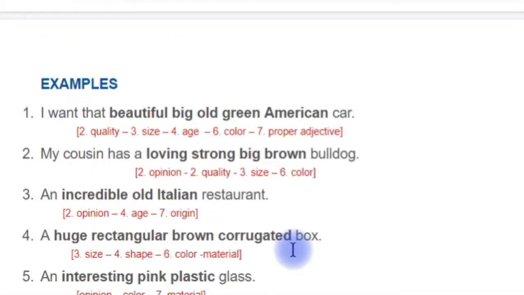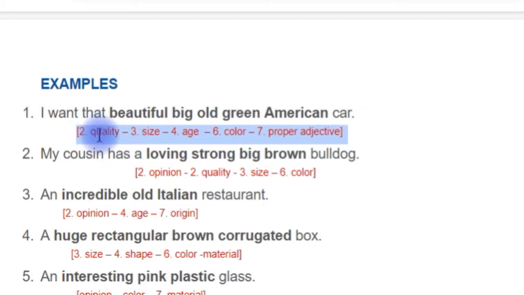So let's take a look at some examples, and you're going to see here that I have written down the type of adjectives with the number of the category, so that you see clearly the order. I want that beautiful big old green American car. Or you can say I want that big American car.